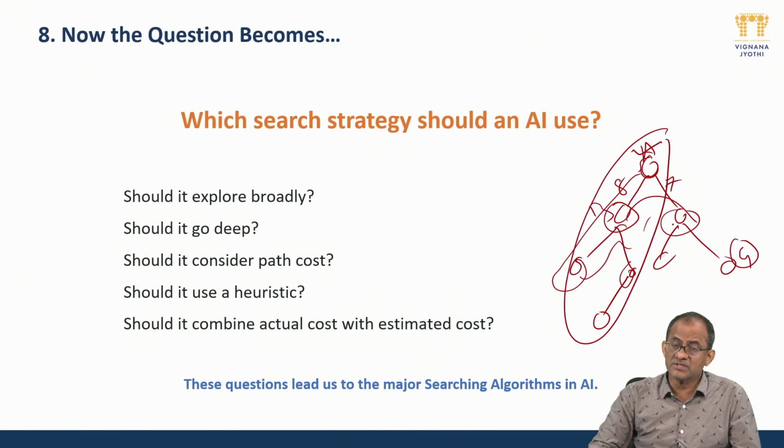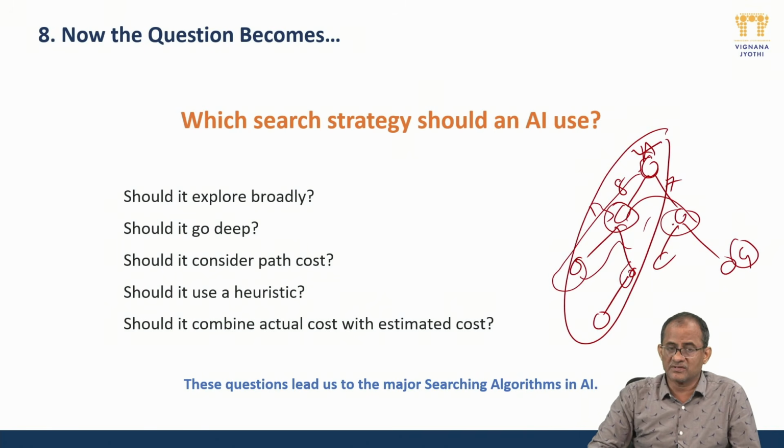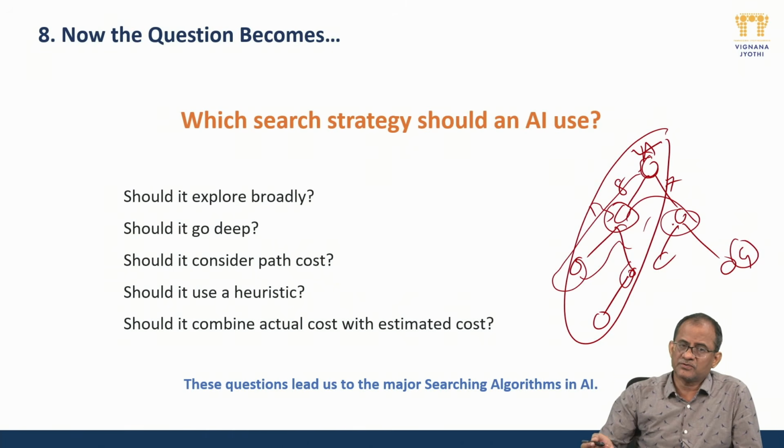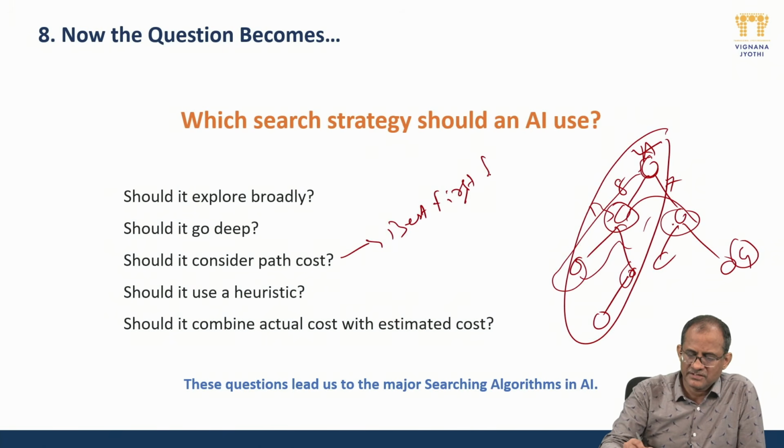Based on those heuristic costs, will I make it a parameter to choose the best path or not? For heuristic cost, there are different algorithms, like the A star algorithm, as well as best first search. Some other algorithms are also there, like the AO star algorithm. Then another is whether I will include both path cost and heuristic cost. Only path cost, it is applying the algorithm that is called best first search.